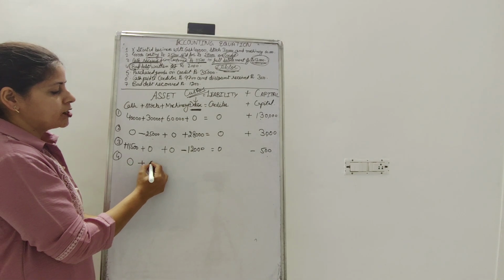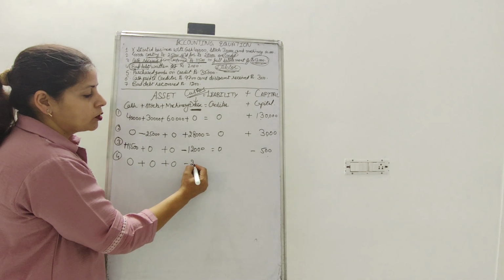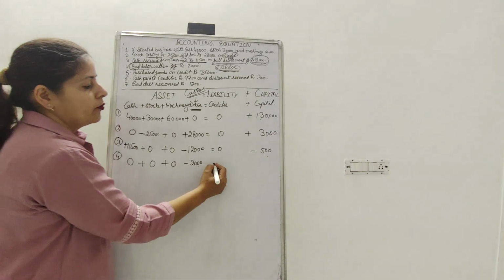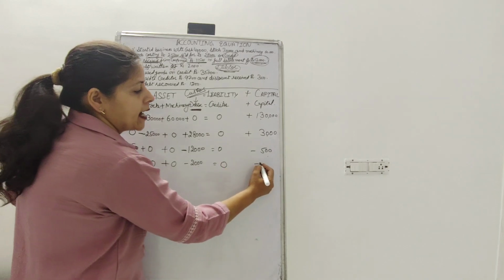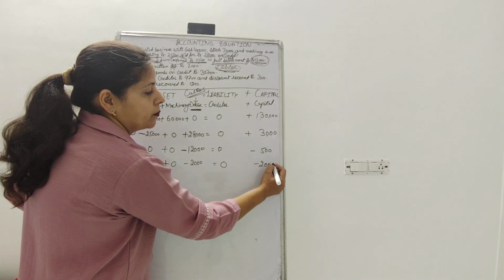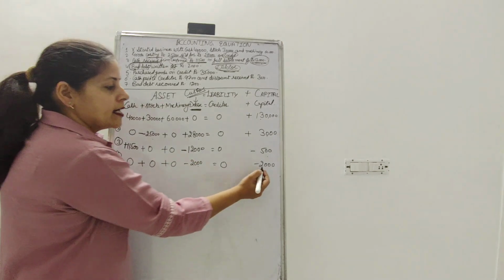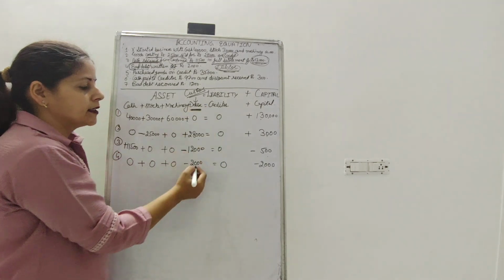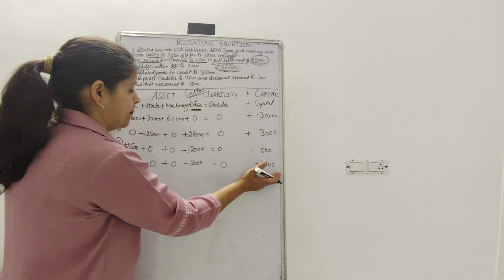No cash change, no stock change, no machinery change, but debtors have been reduced by 2,000, with no change in liability, but the owner has suffered a loss of rupees 2,000. With the bad debts, the owner has suffered a loss of 2,000 from the debtor. So there is a reduction in debtors and capital.